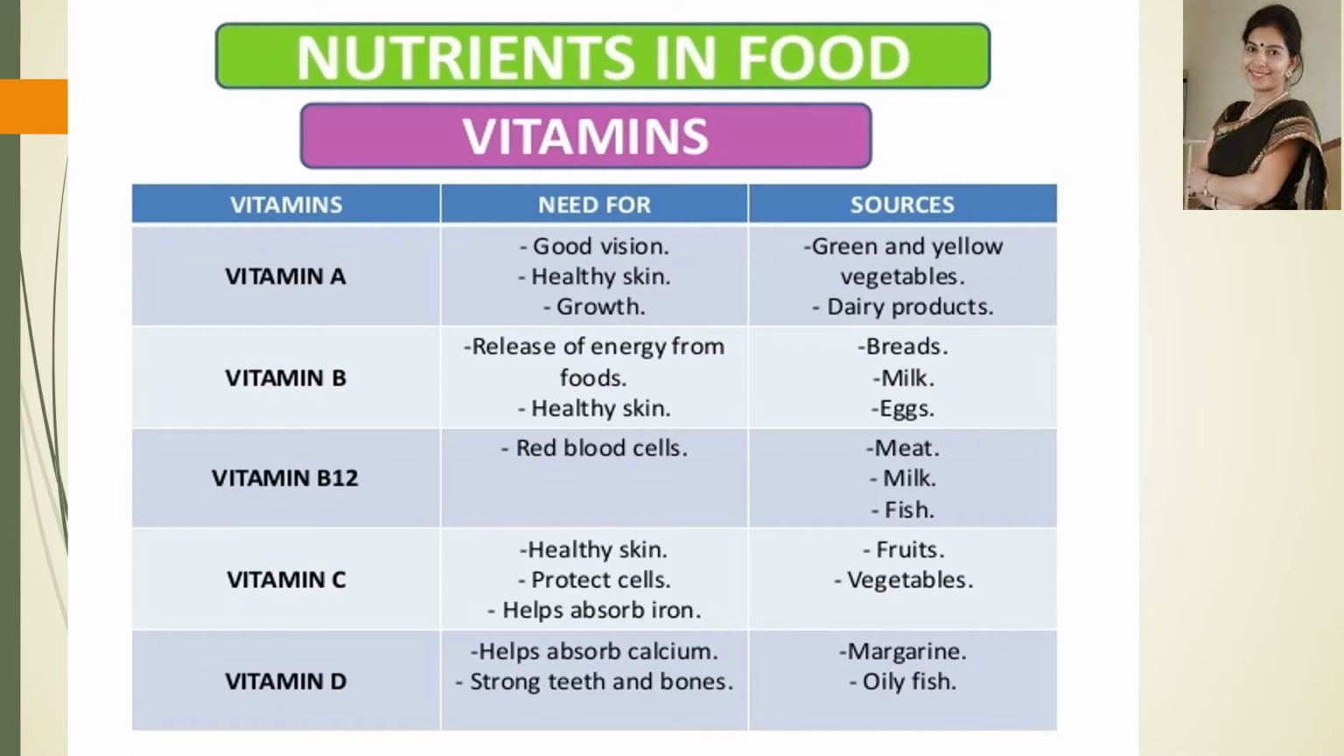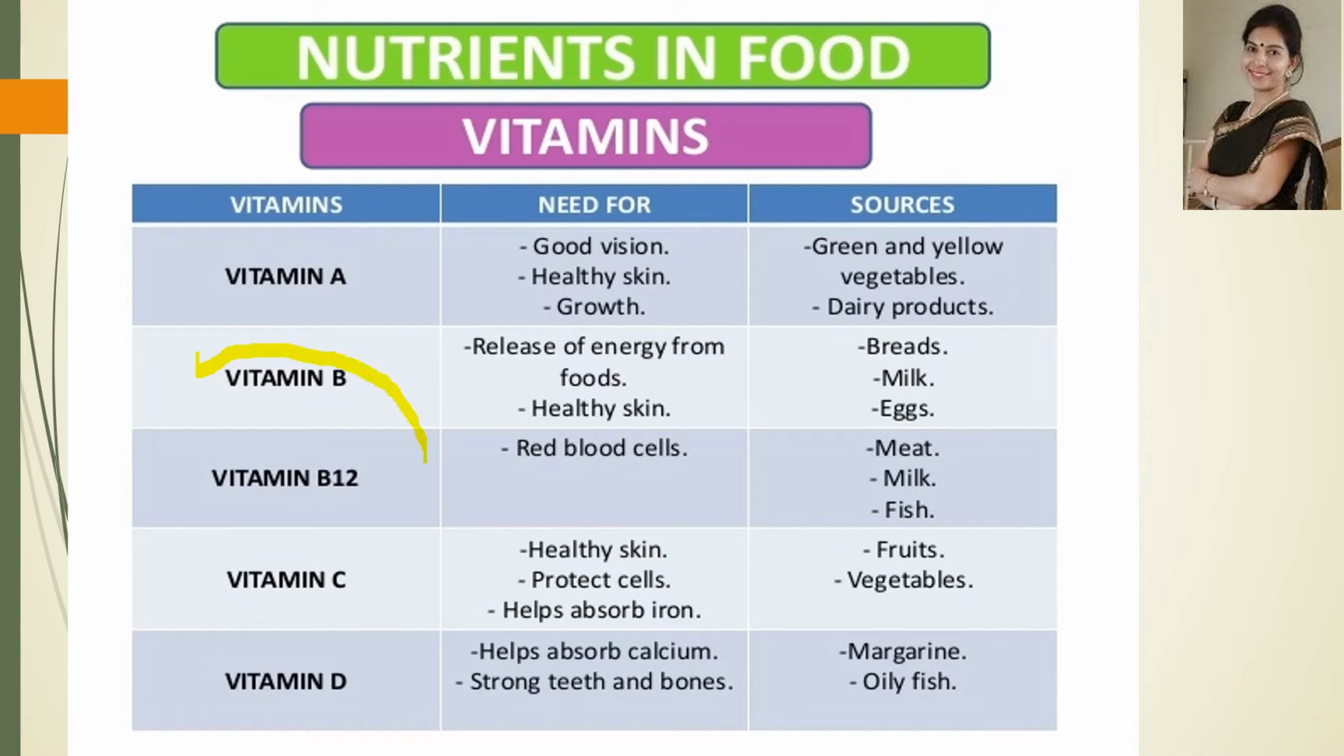Now about the vitamins. As I have told, there are a number of vitamins like vitamin A, vitamin B, vitamin C, vitamin D, vitamin E and vitamin K. So all these vitamins can be broadly divided into two categories: the water soluble vitamins and the fat soluble vitamins.